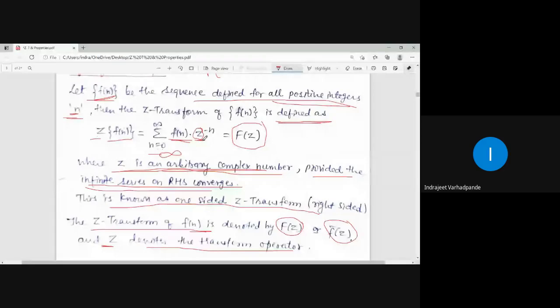That region or domain is called the Z domain. It is no more a Cartesian coordinate x comma y. It becomes a complex number.